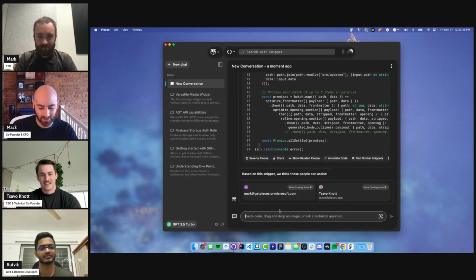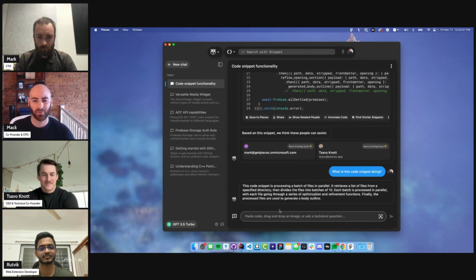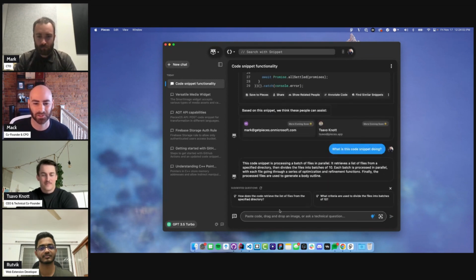So we've got the related people, but now I can have a dialogue about this snippet. I can ask the Copilot, what in the world is this code snippet doing? And without me having to go through and actually read the code, it gives me a 4-line summary. It's processing a batch of files in parallel, retrieving them from a list of files, and so on and so forth. And me being someone who wants to read and write the simplest code possible, I'm like, come on, there has to be a simpler way to write this code.